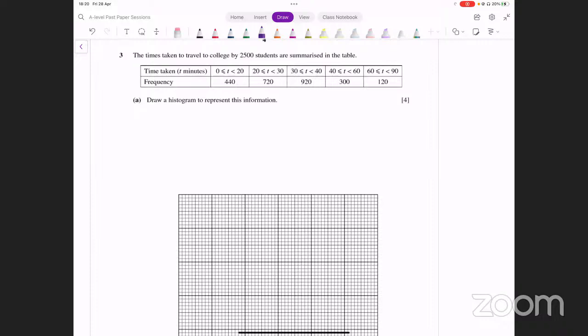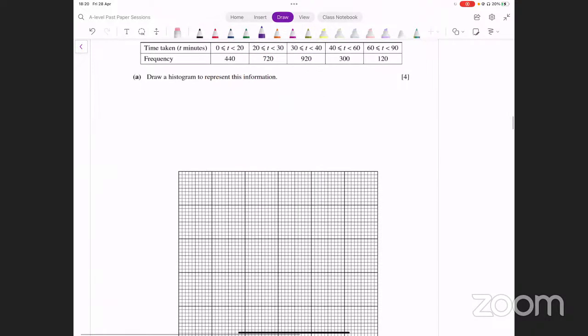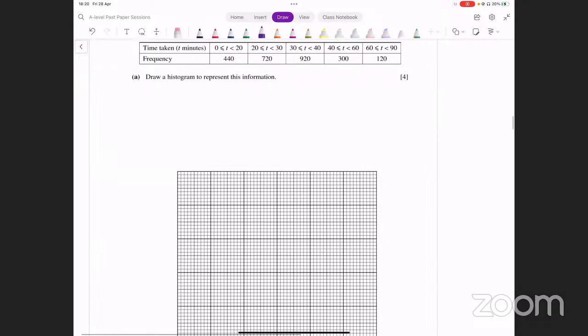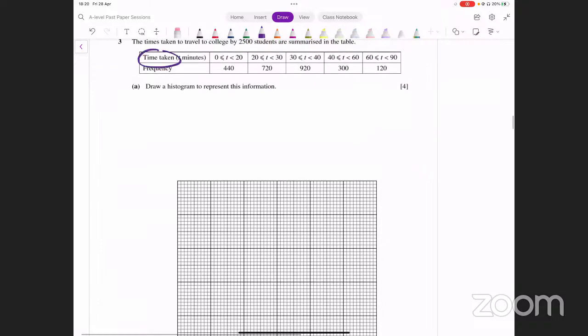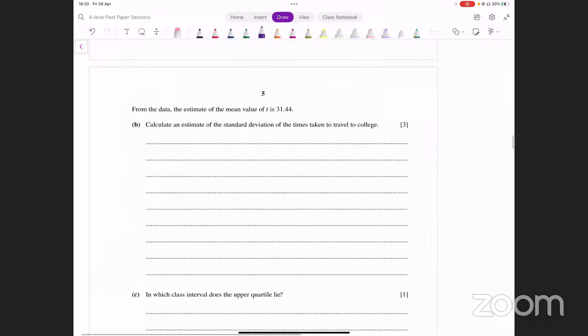Now, this is pretty straightforward. I hope you can do it. I'm not going to do this part. Histogram बनाना है, आप बना लें. Remember to label the axes. Vertical axis पे frequency density होनी चाहिए. Horizontal axis पे you should have this variable time. आपको क्या करना पड़ेगा? इसकी class width निकालेंगे, frequency density निकालेंगे, उनको plot कर देंगे. ठीक है, gaps नहीं हो सकते histogram के दरम्यान में. Keep that in mind as well. So you can do that. सेकंड पार्ट में क्या है? उसने mean दिया हुआ है.